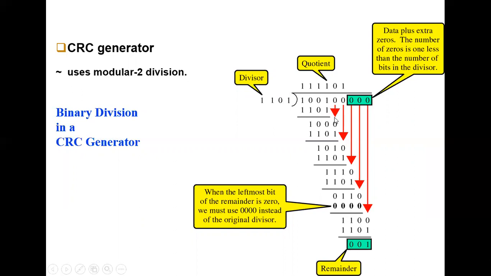Now divide. 1 plus 1 is 0, no carry, then 0, 1, 0. The 0 is discarded. The next value is dropped down. Here 0, so therefore 1 0 0 0. Again I'm going to calculate with 1101.